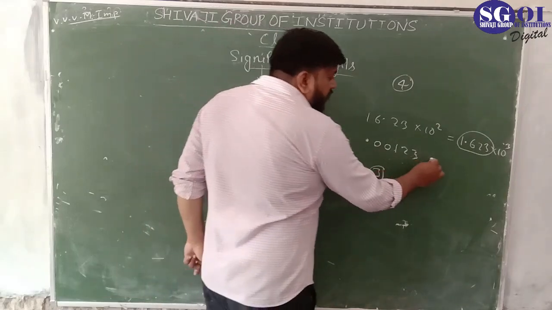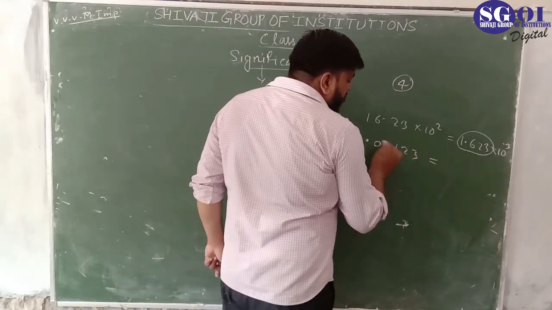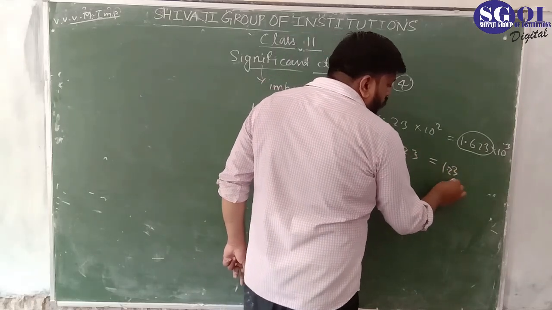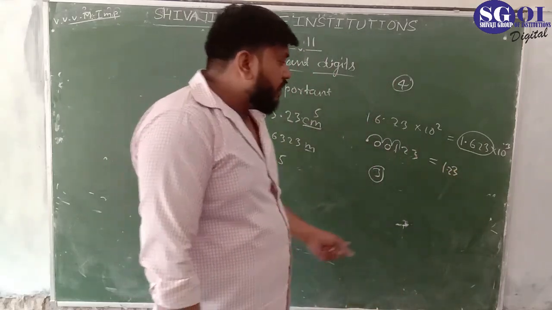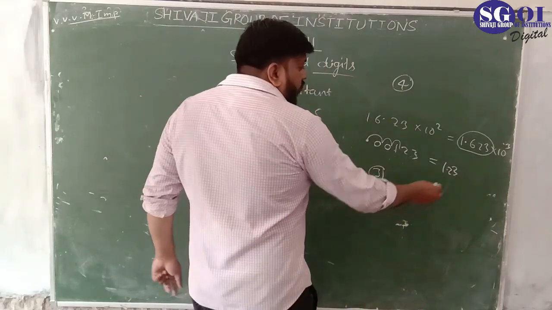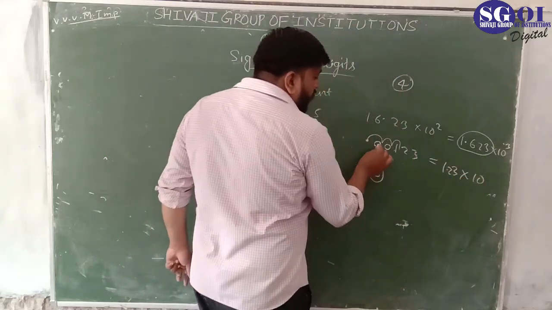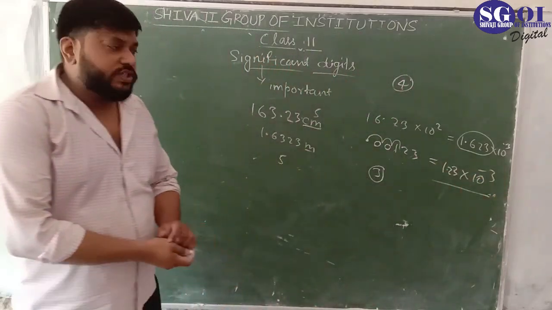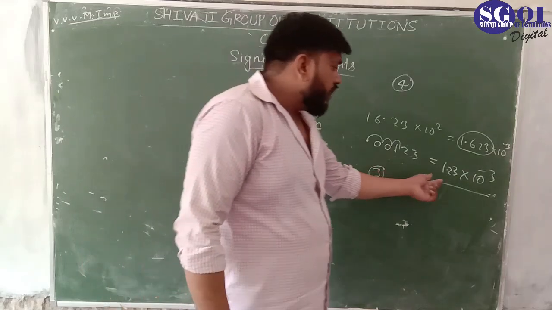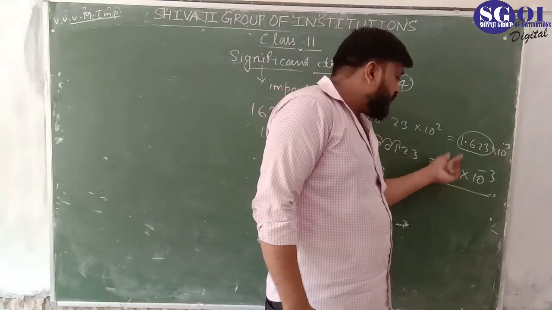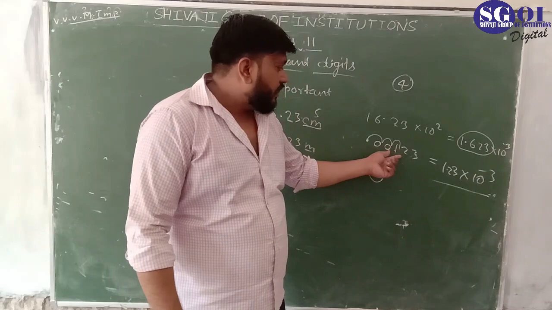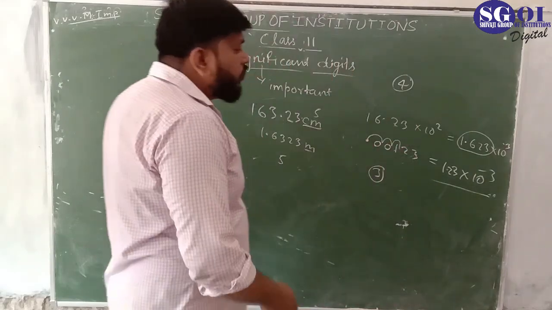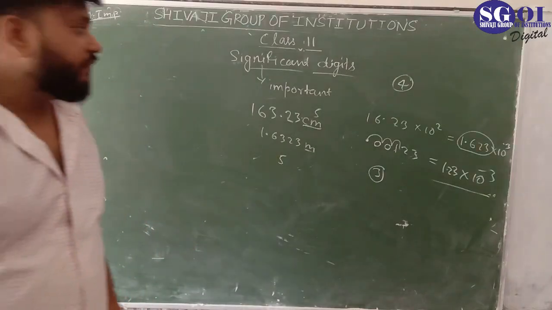For the other number, there are only 3 significant digits, so the point comes here: 1.23 into 10 to the power minus 3. This is scientific notation. In scientific notation there are as many significant digits as in the original number.